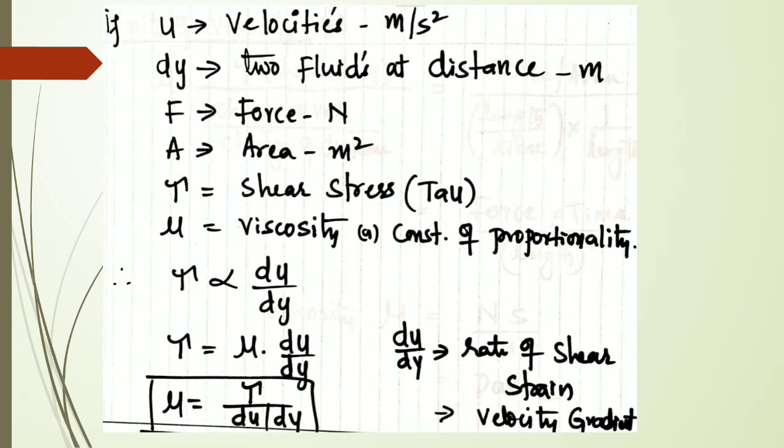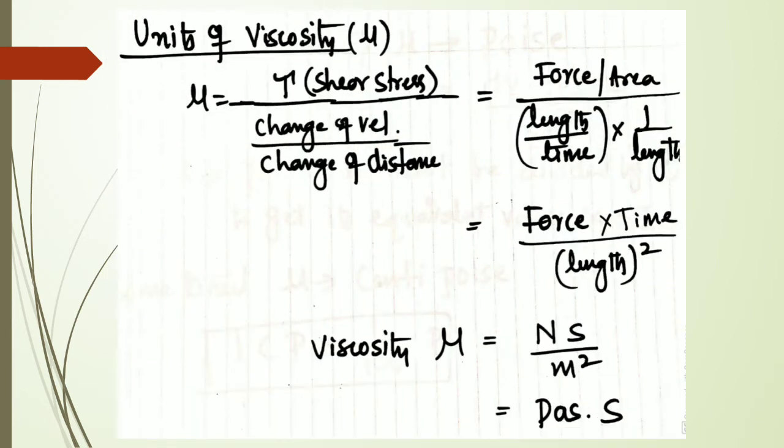After this brief introduction to viscosity, let us understand the units. According to the definition, viscosity is shear stress divided by the velocity gradient, change of velocity by change of distance.